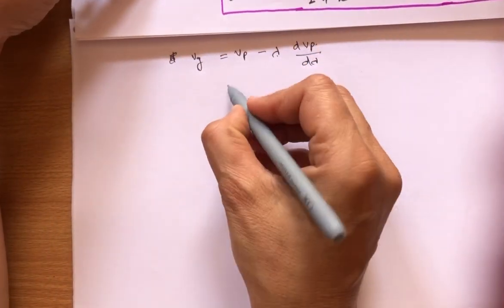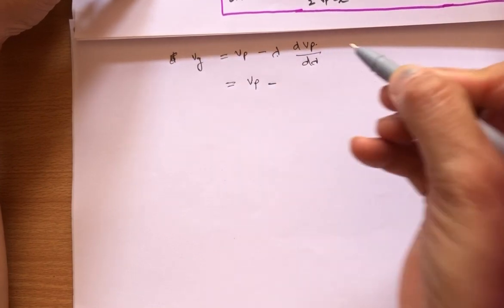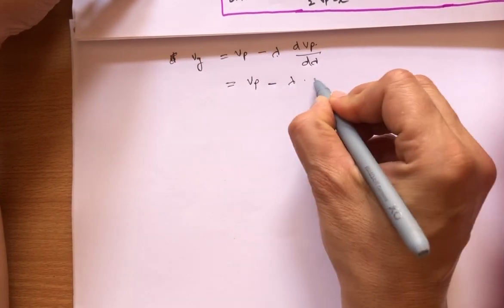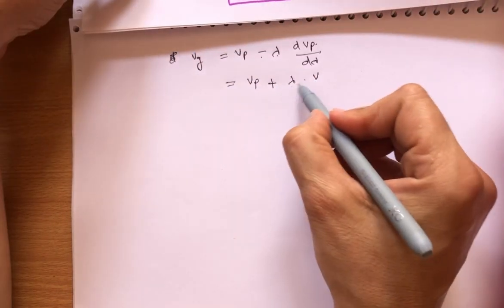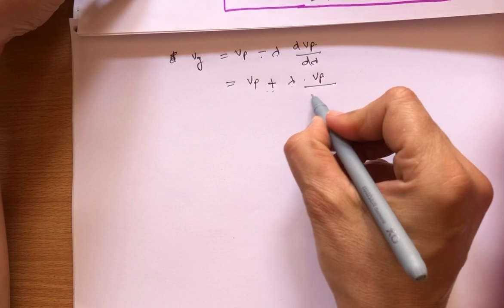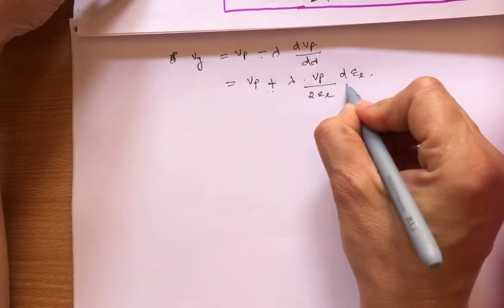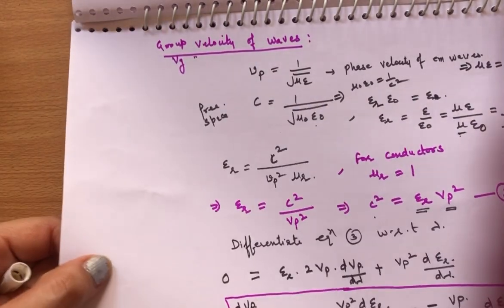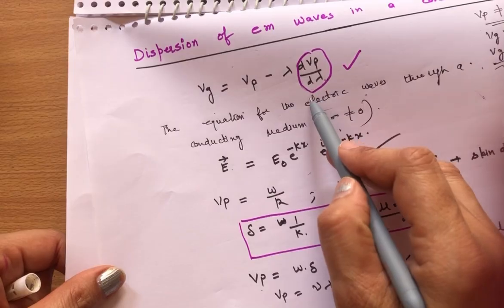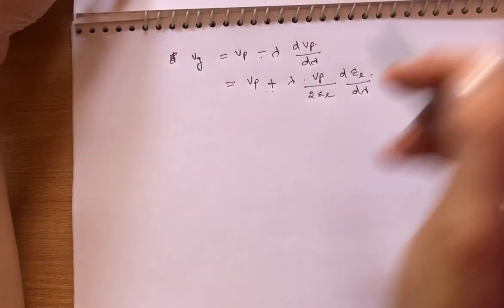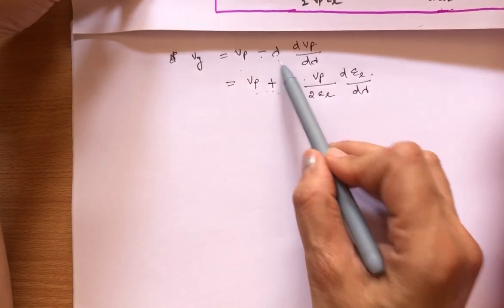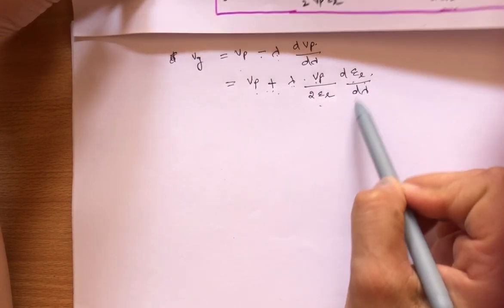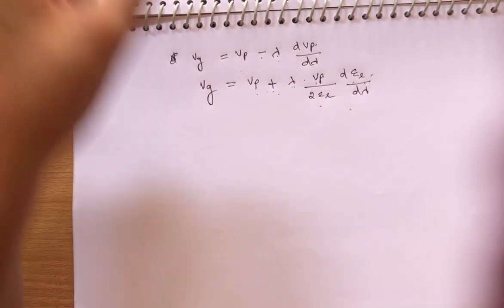So vg is equal to vp minus lambda into minus vp over 2 epsilon r d epsilon r over d lambda, minus minus goes plus. So this is vg.